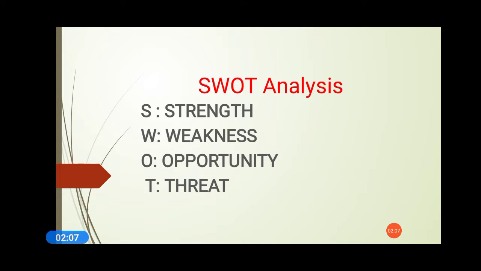Now what is the strength? This year the paper will be divided into two sections, part A and part B, which we are going to discuss later on. But before that, what is strength? If some students are good in writing skills, some are good in literature, and some are good in reading sections, this can be categorized. Weaknesses are always there.